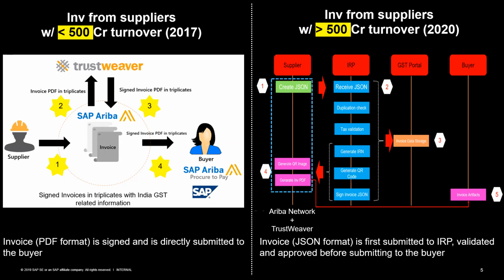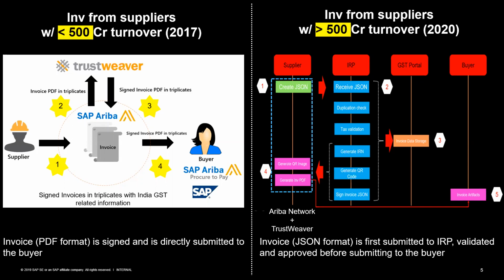Suppliers can create invoices on the SAP Ariba network, and these will contain some basic information about the invoice. It will also contain India-specific information such as the GST number of the buyer and the supplier, the place of supply, the taxes, and things like that.